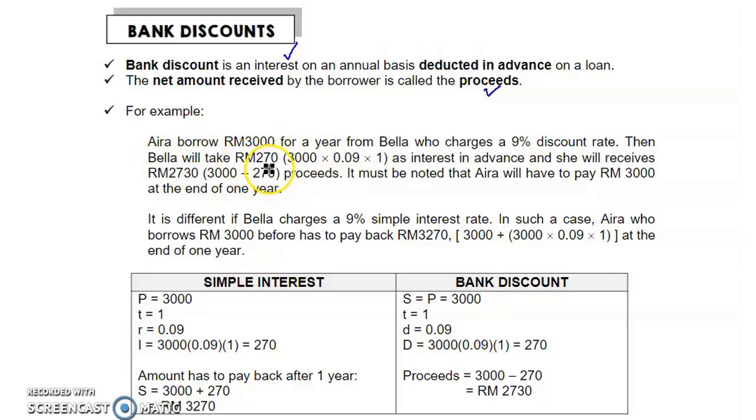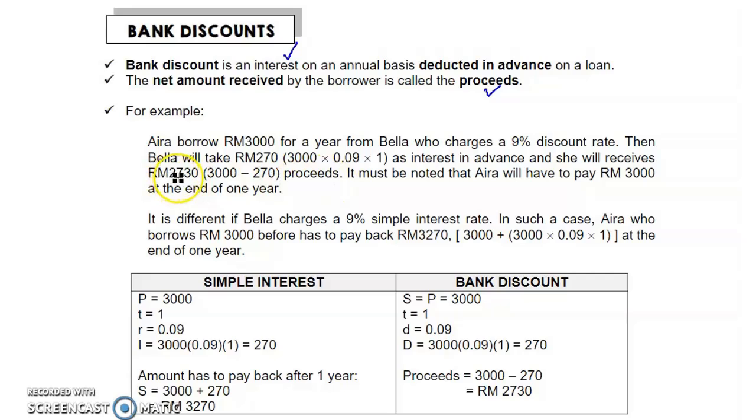This is how we calculate interest: I equals PRT, 3,000 multiplied by 9% multiplied by T, which is 1 year. So 270 is the interest in advance, and she will receive 2,730.